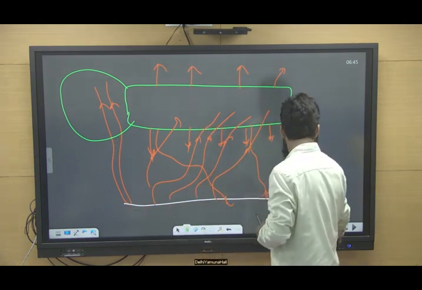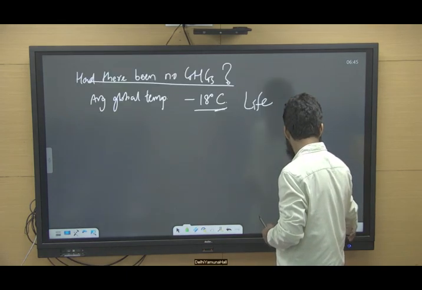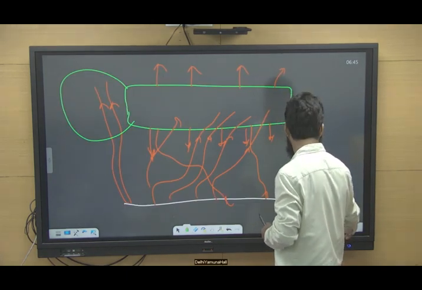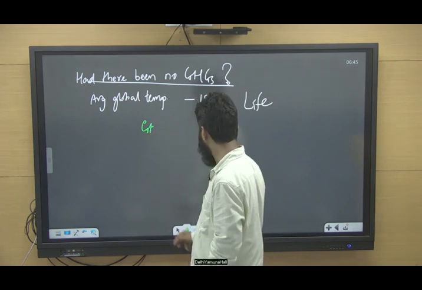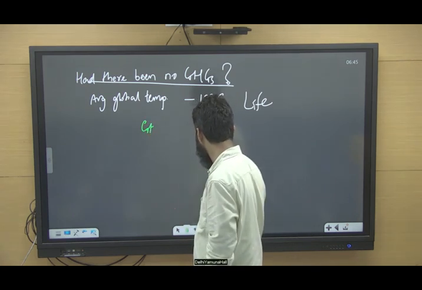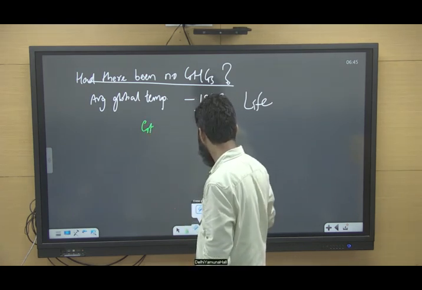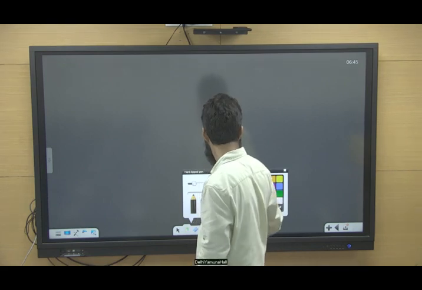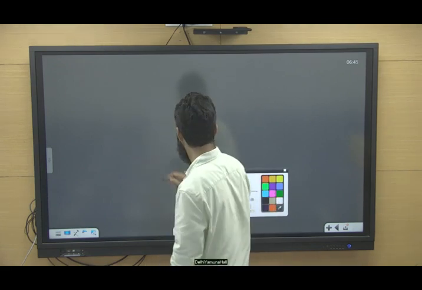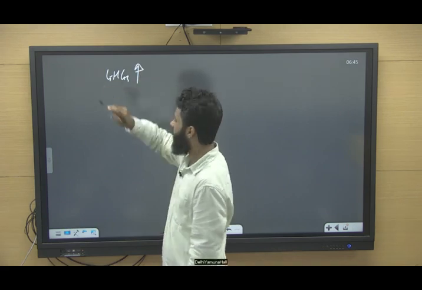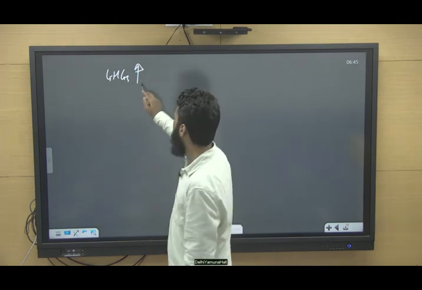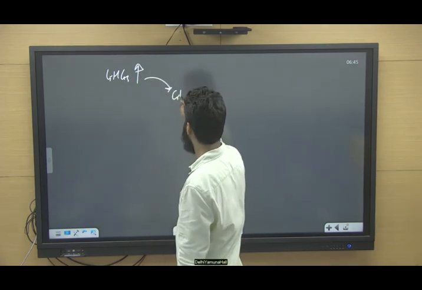Now, why is it a concern? When the concentration of greenhouse gases increases, it leads to global warming.